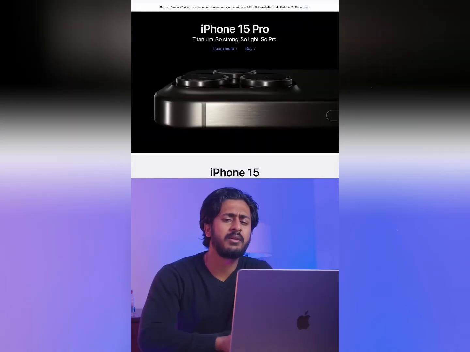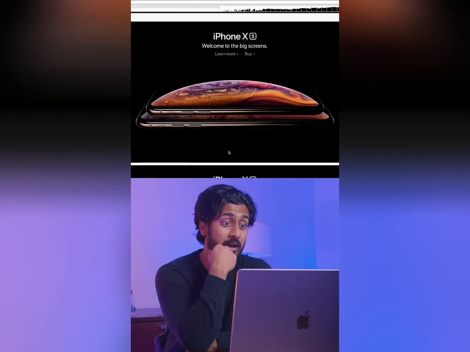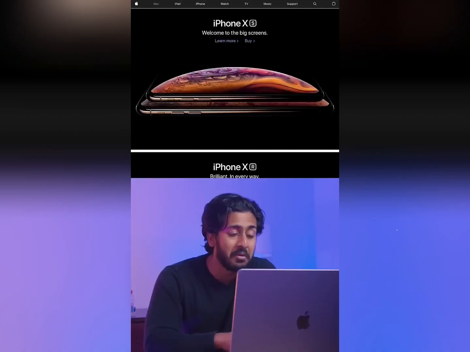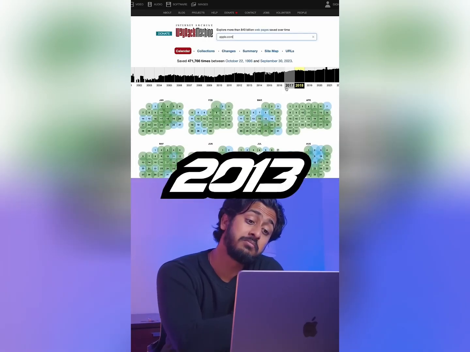Let's see how it looked about 5 years ago. Oh, the iPhone XS came out in 2018. My phone is 5 years old? Damn! Pretty much the same. Let's go a little farther back in time. Was that 2013? I had one of those.